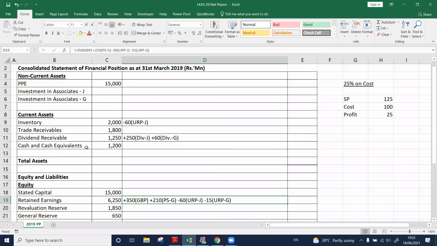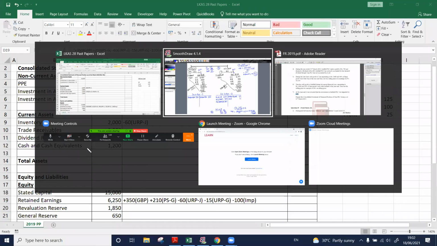So here, retained earnings need to be debited by 100. This is impairment. Retained earnings debit 100. Where to credit?